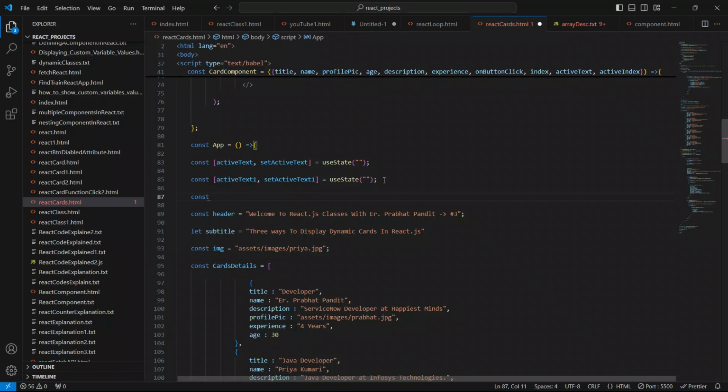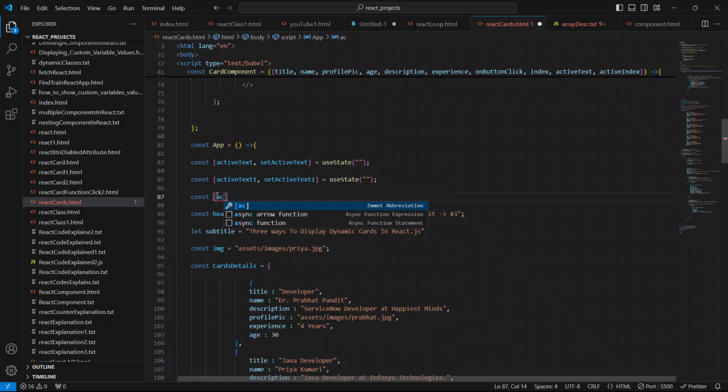I'll just say const. This technique is known as array destructuring, and it is very famous in React.js to use the useState hook, to update something using this set active text. So now we have to give active index also.